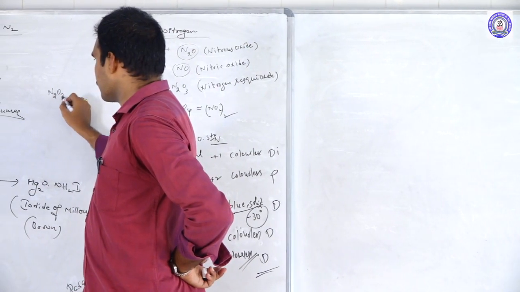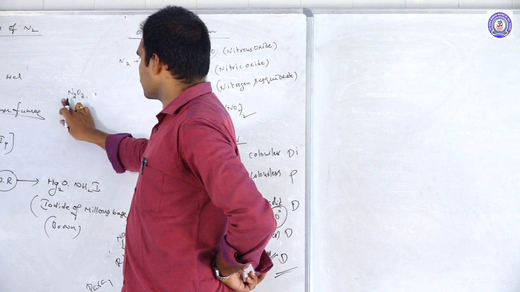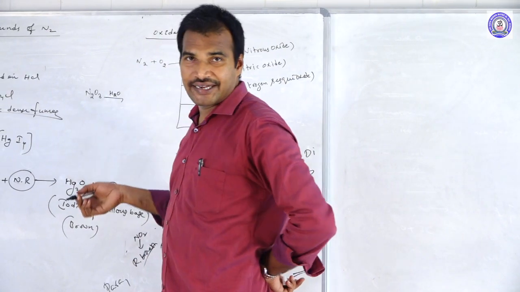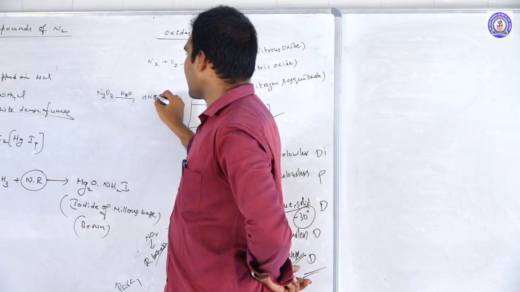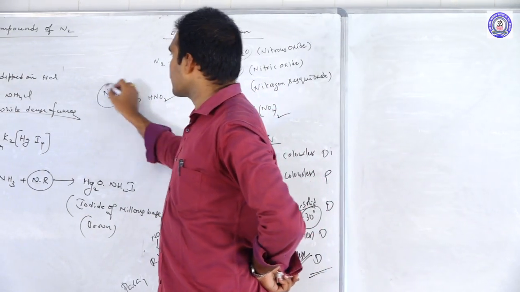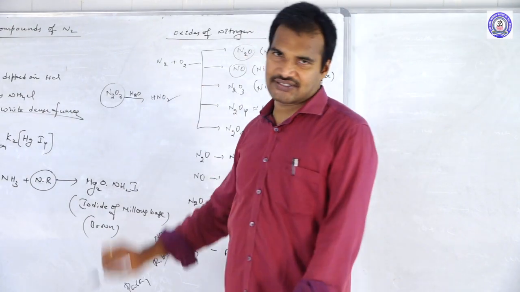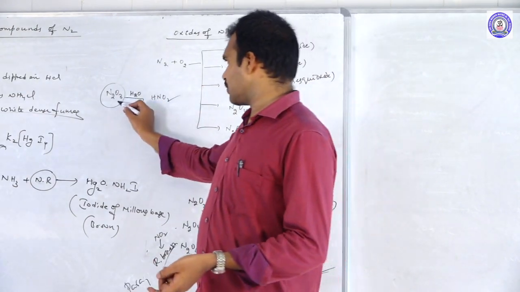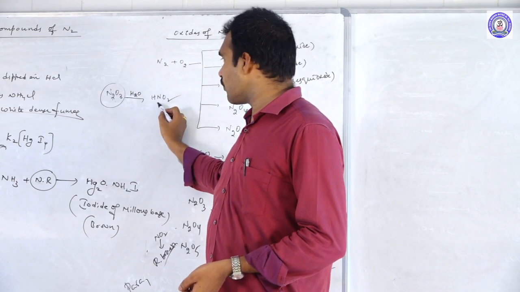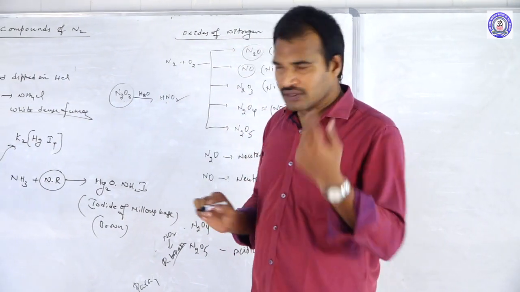N2O3, on hydrolysis, what will we get? We will get nitrous acid. That is why we call N2O3 the anhydride of nitrous acid. Anhydride means if you add water to this, we will get nitrous acid. If you remove water from it, we will get N2O3. That is why it's an anhydride of nitrous acid.